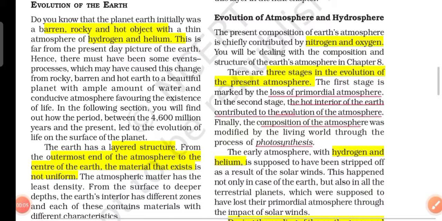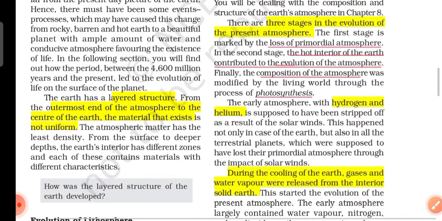Earlier, Earth was a barren, rocky, and hot object with a thin layer of hydrogen and helium in its atmosphere. With the passage of time, it turned from a rocky and barren Earth to a beautiful planet with an ample amount of water. Due to some changes in the atmosphere, this occurred.